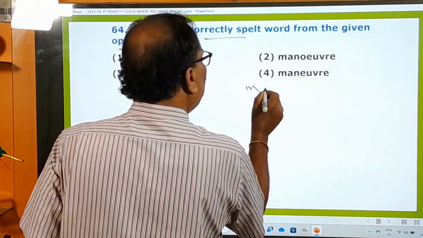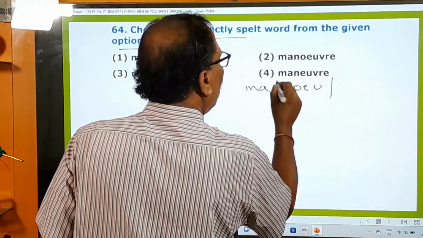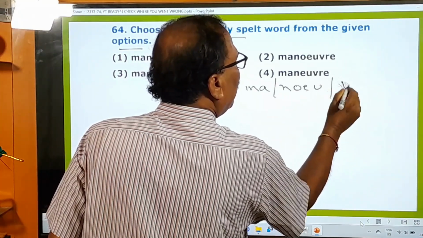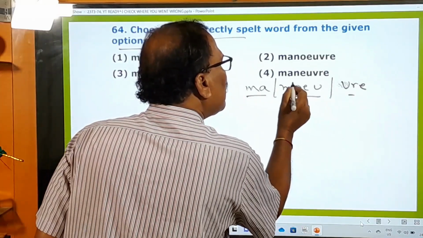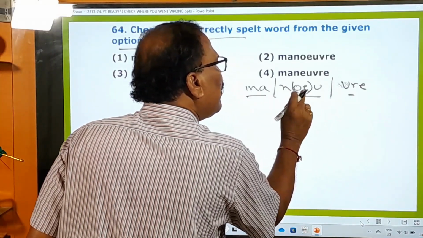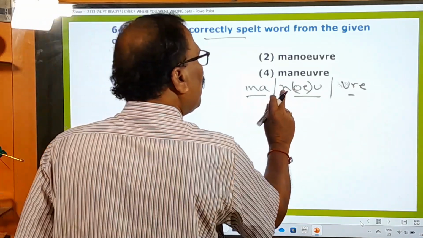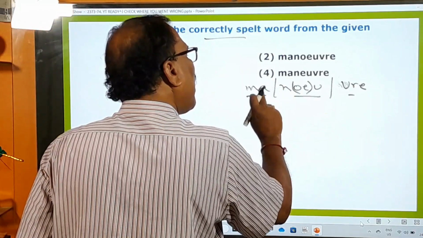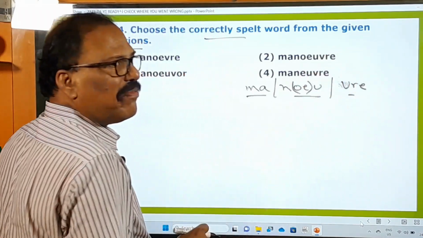And here you see that M-A-N-O-E-U-V-R-E, maneuver. So in this, O and E, these two vowels are silent. We pronounce only this N and U. That's why you say maneuver. So ver is always V-R-E.